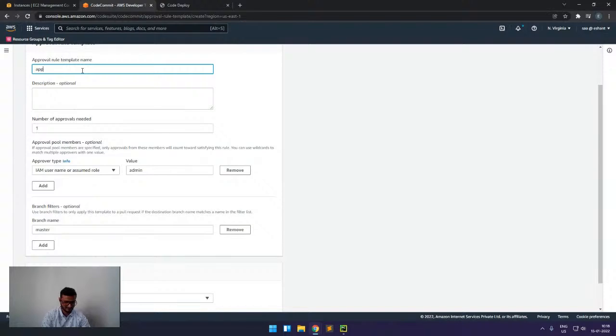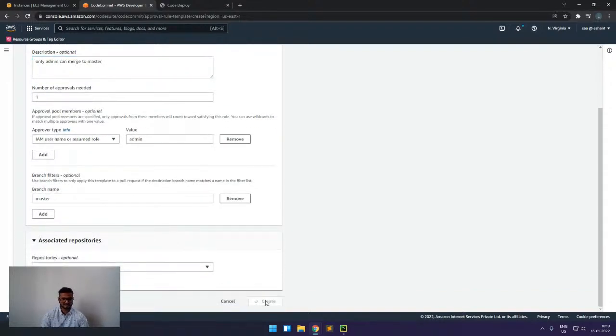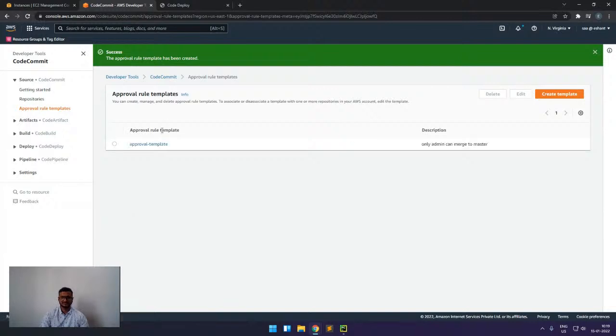So you can see, and we can merge, we can do description, and we can create this. So like this, we can also create multiple templates.